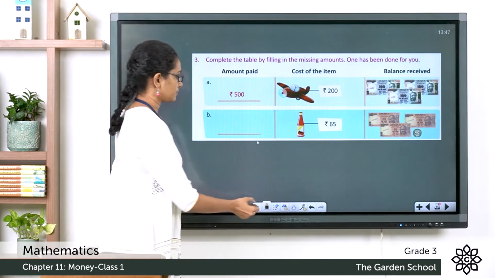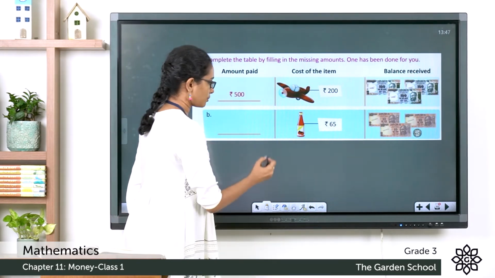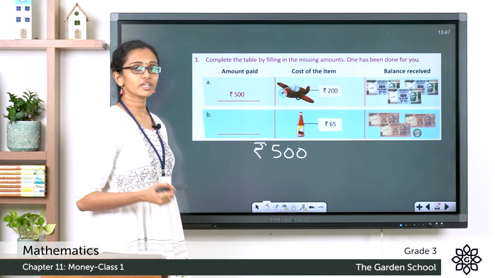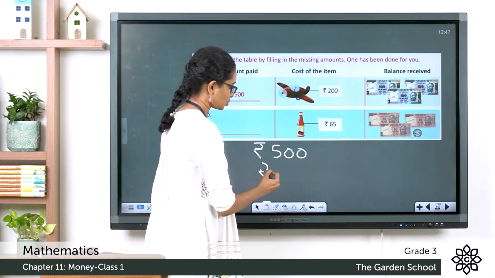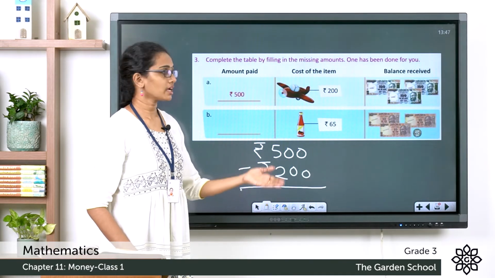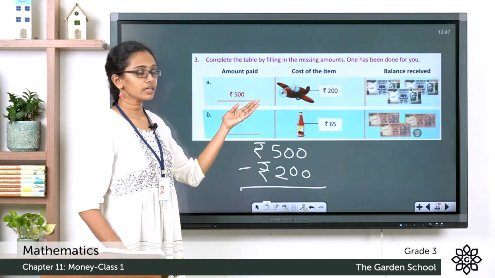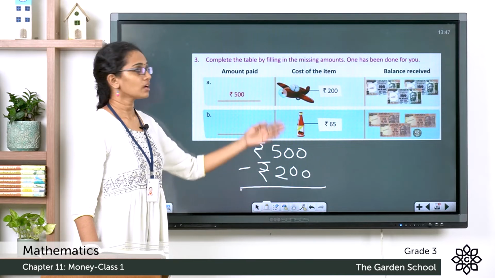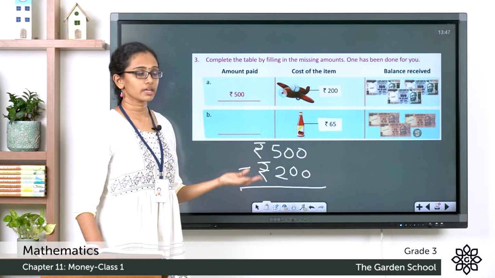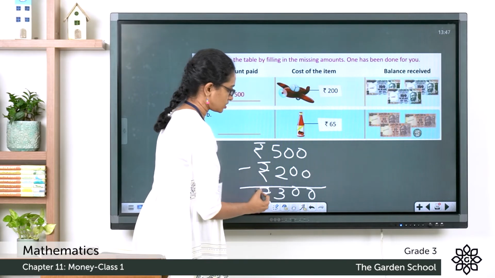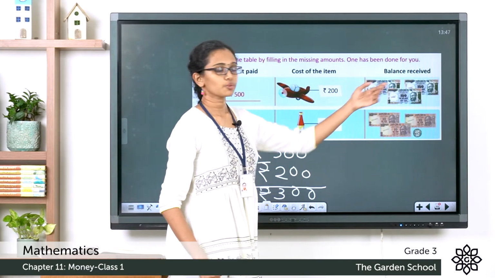So the amount paid was rupees 500 and the cost of the item was rupees 200, and the difference between them. So when the buyer paid an amount of 500, the cost of the item was only 200. So he got a balance of 500 minus 200, which is equal to rupees 300. So the balance received here was rupees 300.